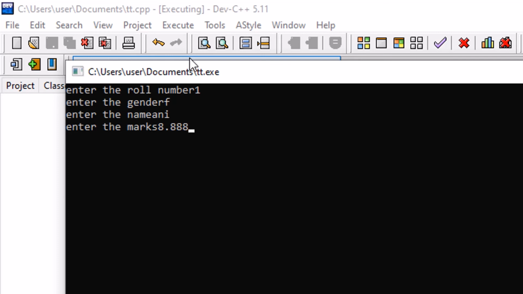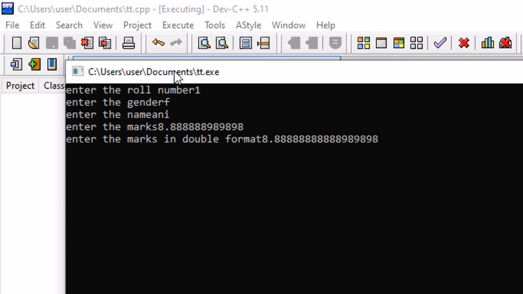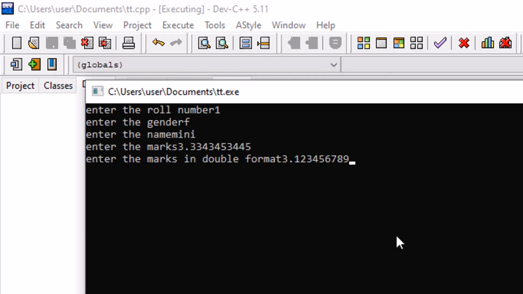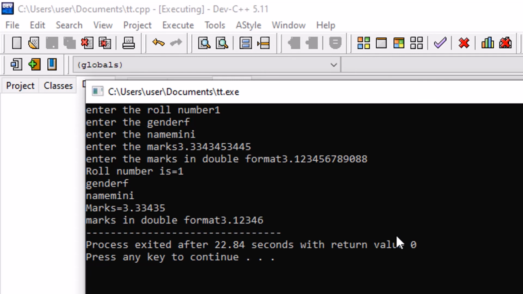When we were using the basic compiler, it was returning me the value up to 6 digits, but this GUI compiler is giving me random values. For example, 8.888, it will not go to that, it will go to the 5, isn't it? In this way I have run the program again and the same output is here also, right? You can see the output is there, right?